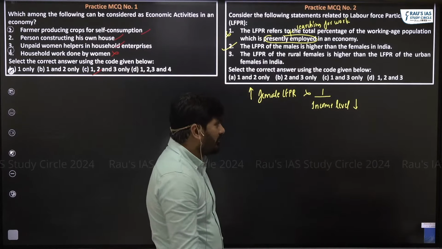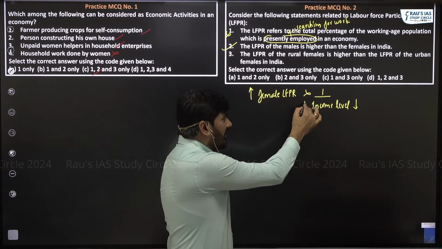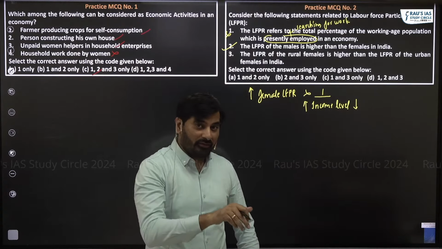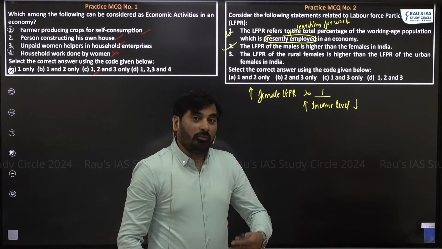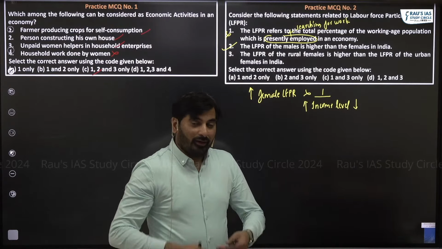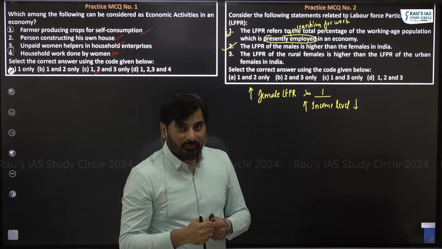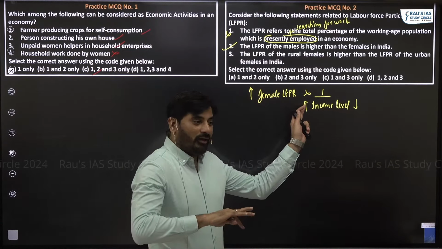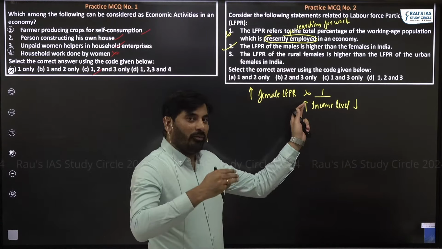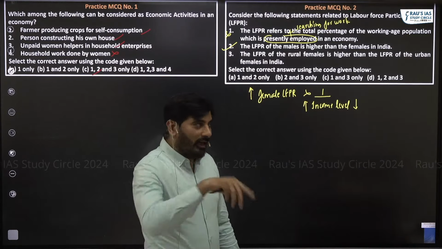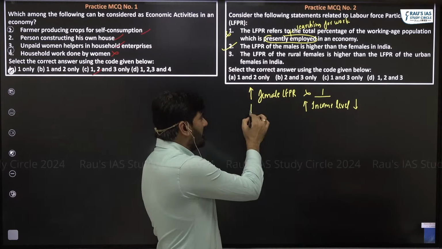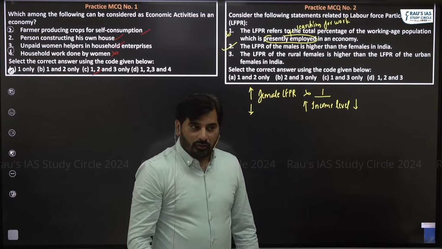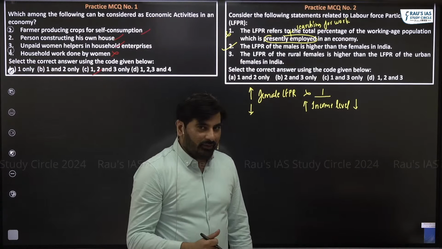On the other hand, if family's income level is higher, you know what happens then? Family will turn more patriarchal in that particular case. They will not allow the women to work. In that case, if the income level increases, economy is not important. What becomes important is patriarchy. That time, as the income increases, female labor force participation rate reduces. So it all depends upon the income level.